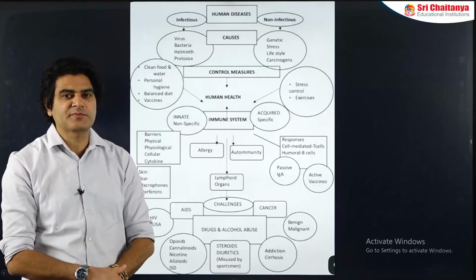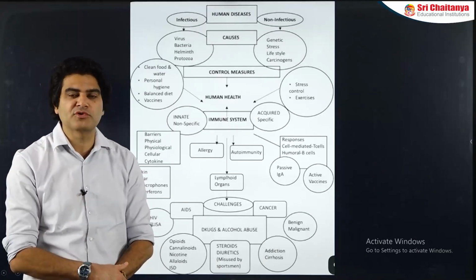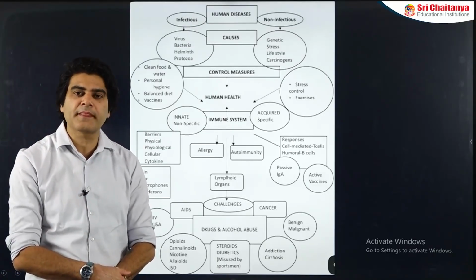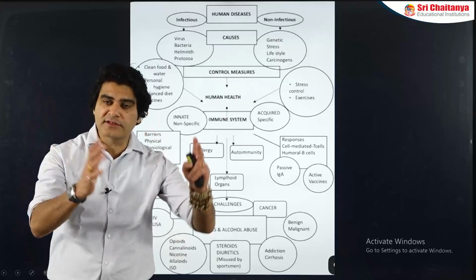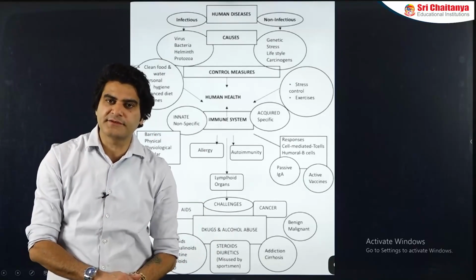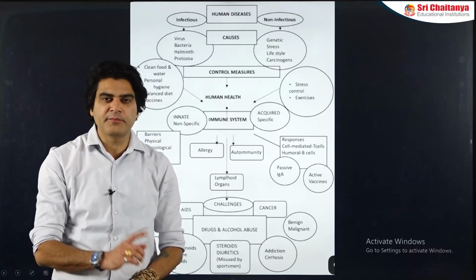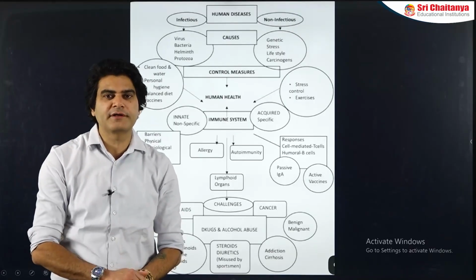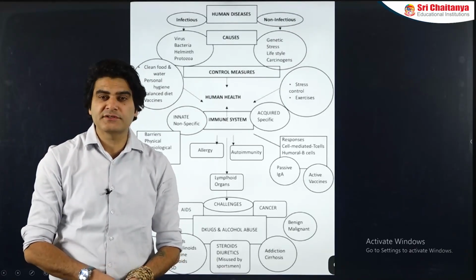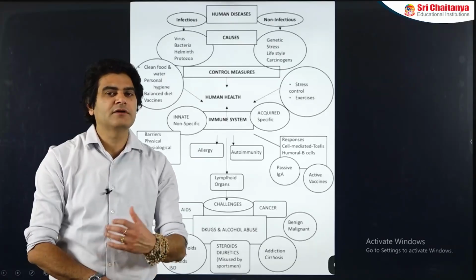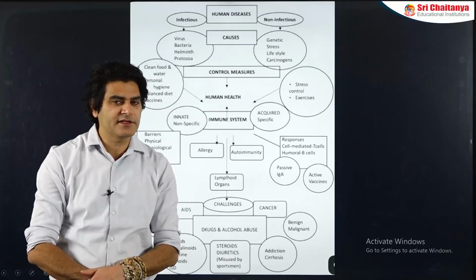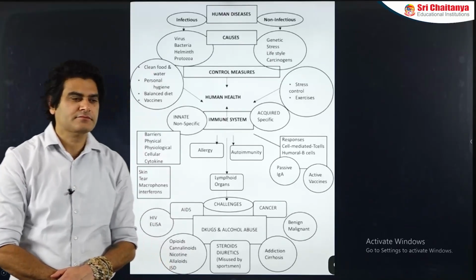So these are various places, and of course one more important location that I forgot to mention, they also get stored all over the wall of your small intestine as Peyer's patches or MALT, mucosal associated lymphoid tissue. So these locations where mature lymphocytes are stored are called secondary lymphoid organs.